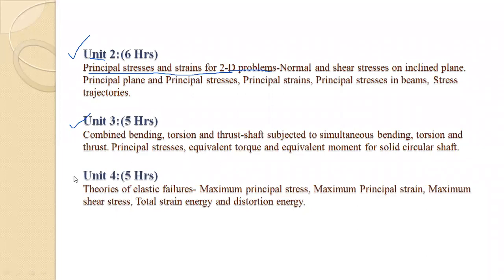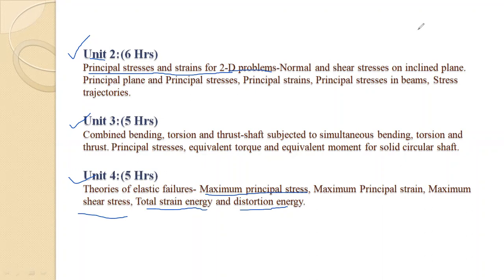And last, unit number 4. Unit number 4 is theories of elastic failures. Means this is a totally theoretical unit. In that, we have to study which theories are present for elastic failures. So in that, first is maximum principal stress theory, then maximum principal strain theory, maximum shear stress theory, and total strain energy and distortion energy. That means which theories are present for this elastic failure. So we have to study in unit number 4.